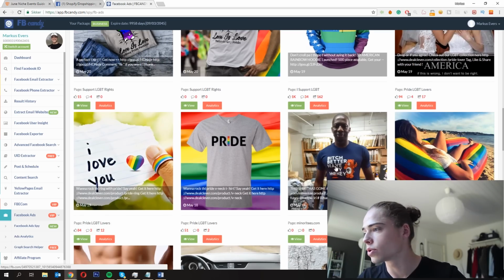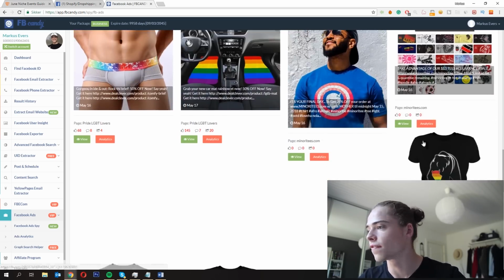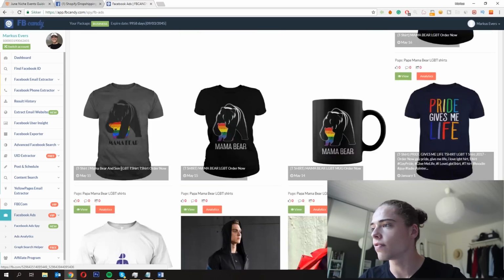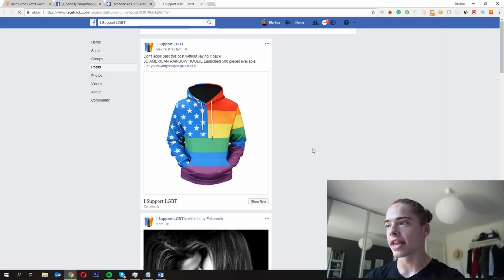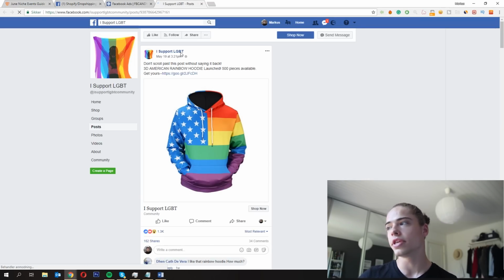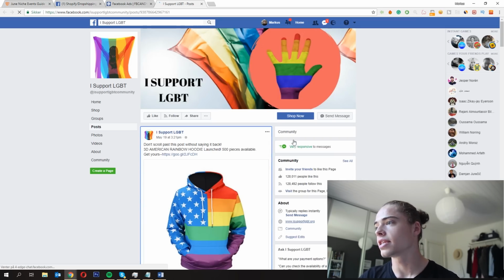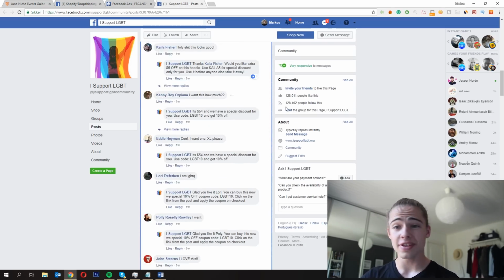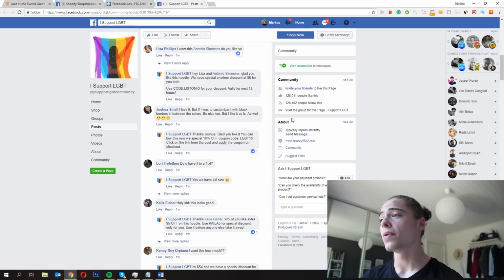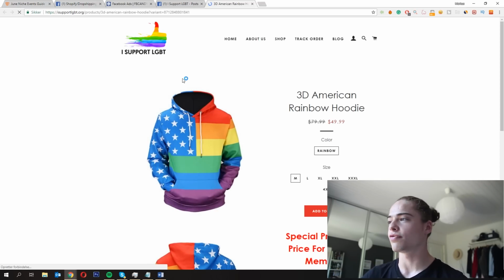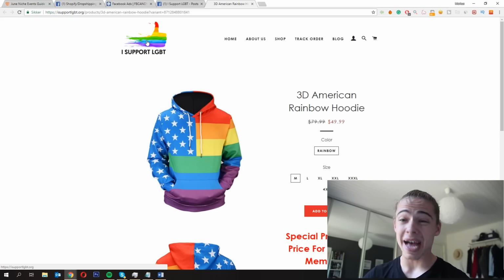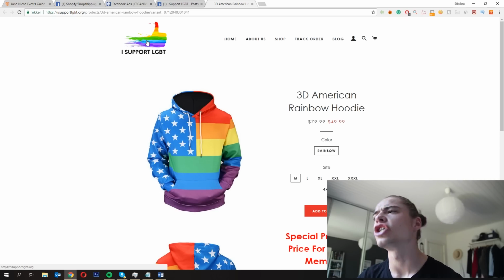As you can see, when we browse through, you get all these different designs with the different likes, comments, and shares. And if we jump onto this one, if you press it, it will actually show you the specific ad. And you can see I support LGBT, so that is probably a Facebook site, so they might be doing different designs for like a POD, or maybe it's the community they're capitalizing on their following on this specific Facebook site. This is a specific Shopify store where they have LGBT products, so you can imagine that this month coming up they're going to make a shitload of money.